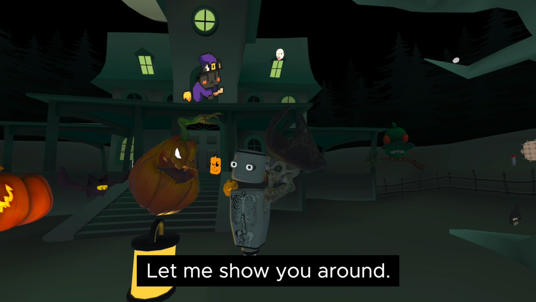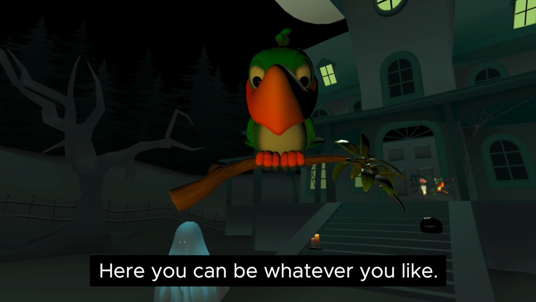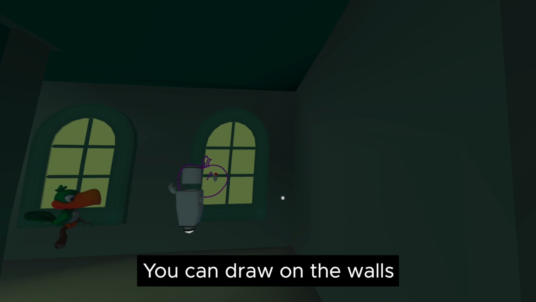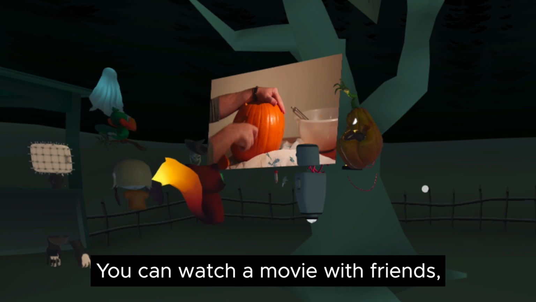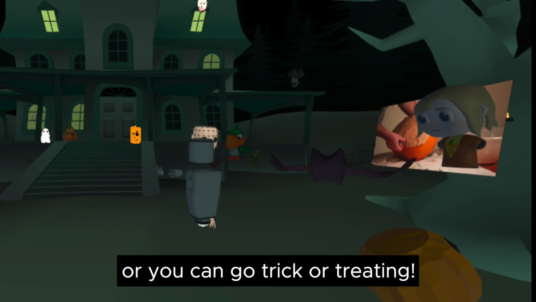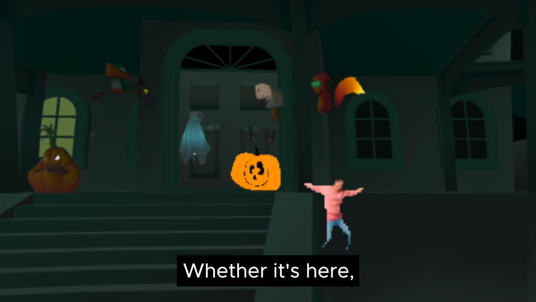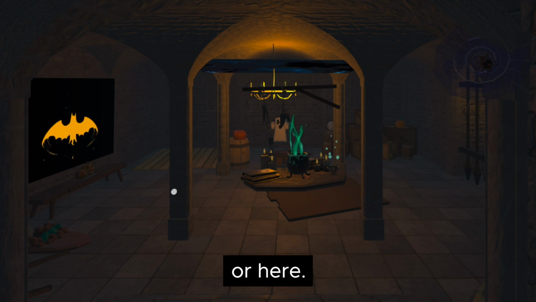Let me show you around. Here you can be whatever you like: a pirate, a pumpkin, or a bird. You can draw on the walls, and nobody gets upset. You can watch a movie with friends, or you can go trick-or-treating. And you get to decide where you want to be, whether it's here, or here, or here.